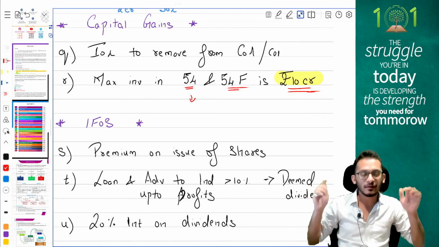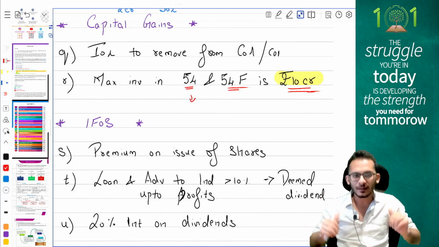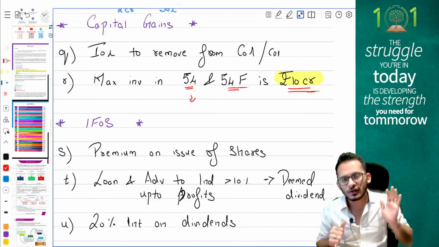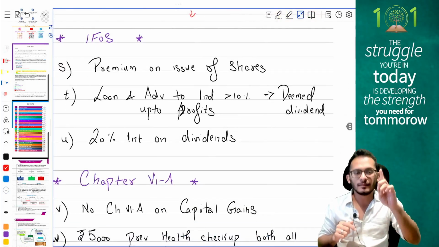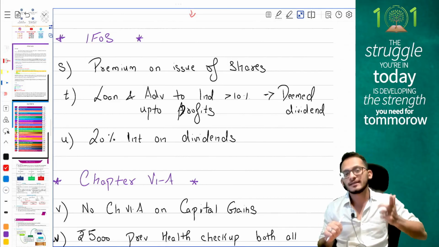Following with me, people, till here? Great. 15 minutes. We have almost done till capital gains also. Good speed going on, people. Let's keep the pace. Next, we are moving on to the smaller chapter called IFOs, the provisions relating to premium on issue of shares. Last year, which they can test, people. After this is not there. So for your exams, this is critical.